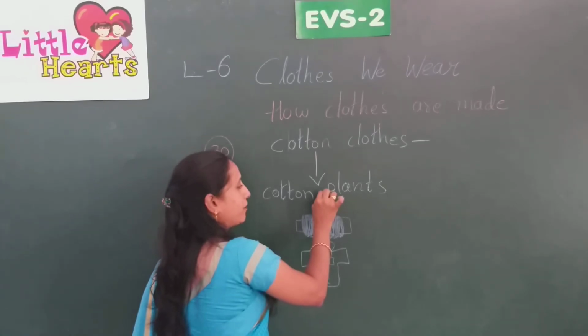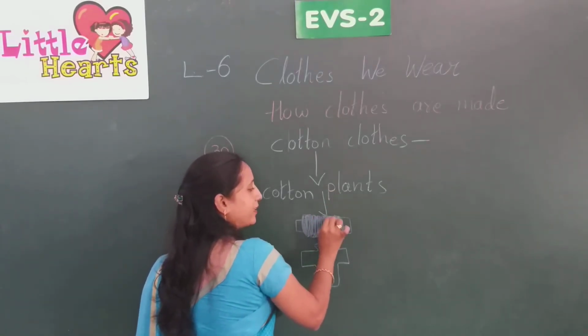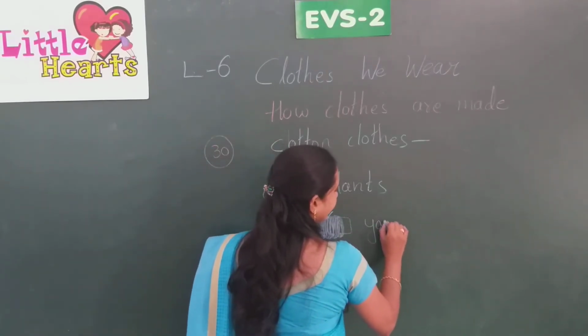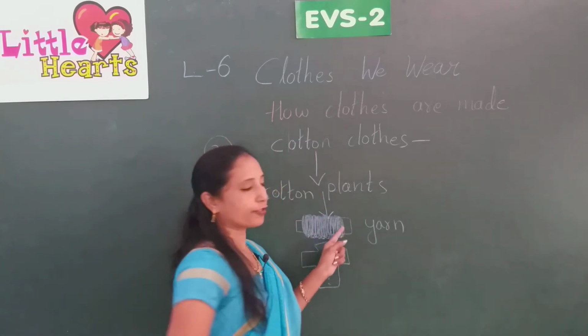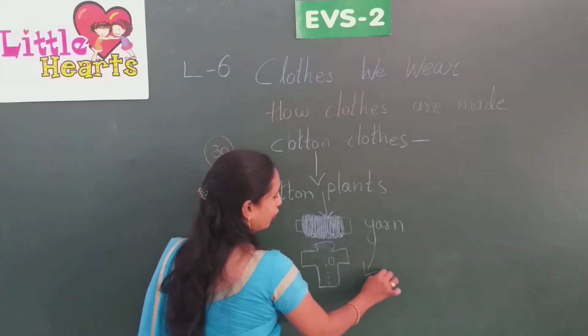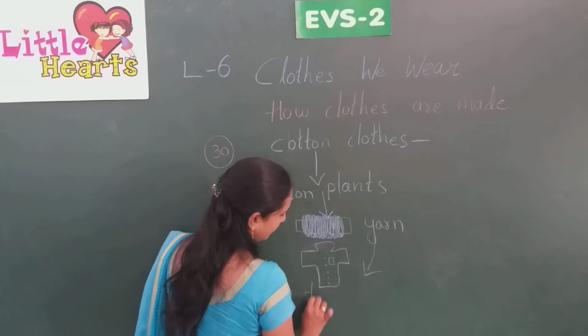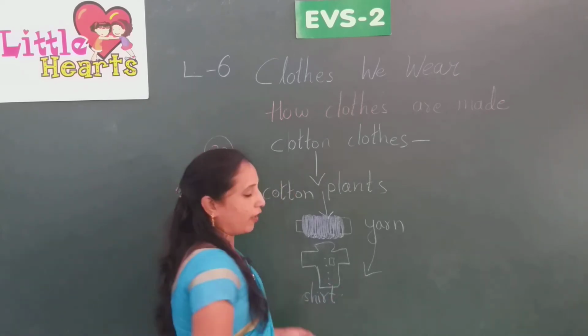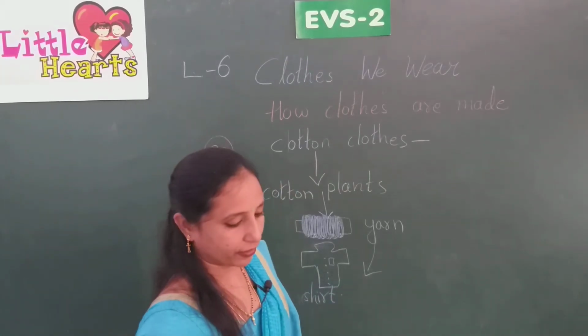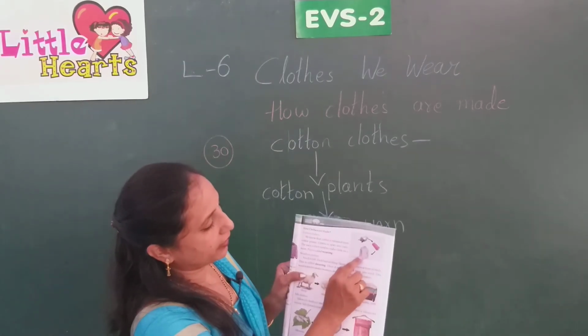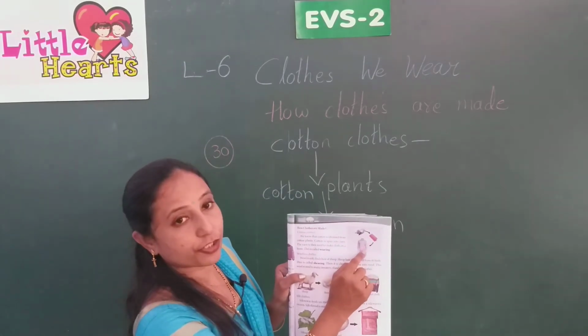So from cotton plants we get cotton and it is spun into yarn, and this yarn is used to make cloth, or you can write it as a shirt. The picture is given in your textbook. See here, this is a yarn and this is a shirt.